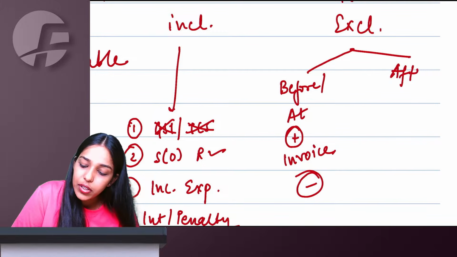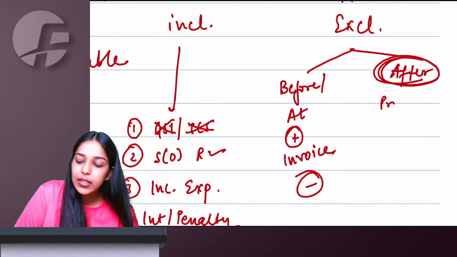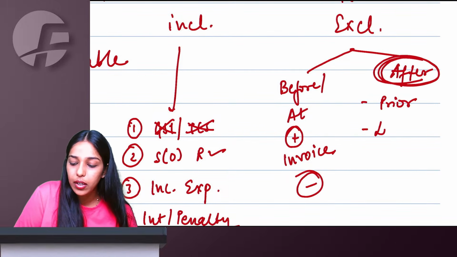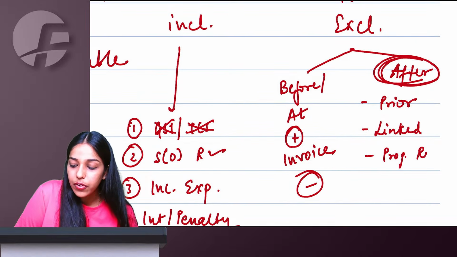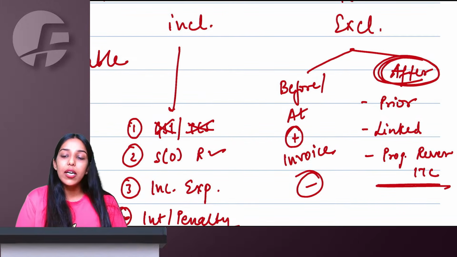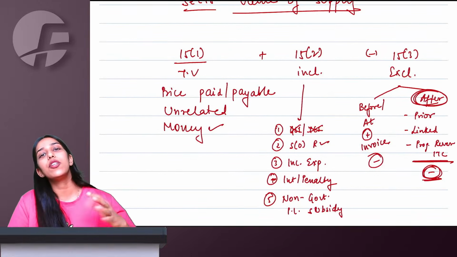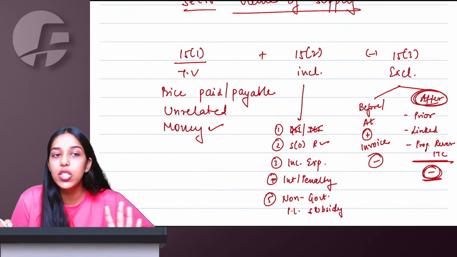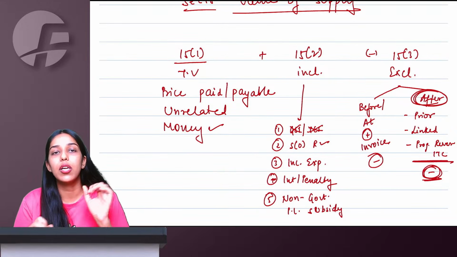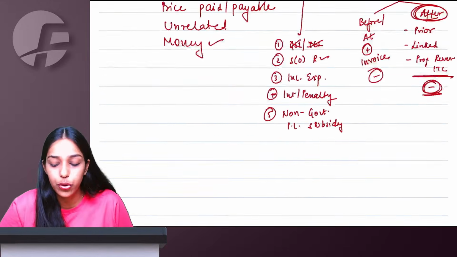But if it is an after supply discount, then there are 3 conditions. Discount should be prior agreed, discount should be linked to invoice, and recipient should have reversed proportionate ITC, being a registered person. If all these conditions are satisfied, you can reduce the discount from value. Otherwise, you will issue commercial credit notes, non-GST credit notes, but GST reduction will not be allowed to you.